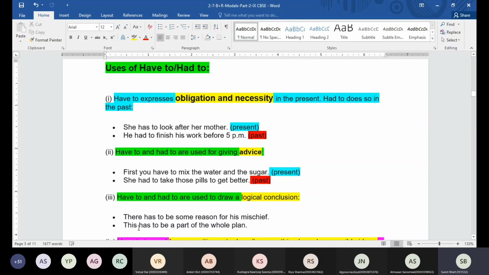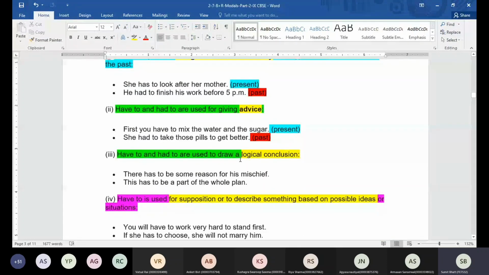We can say there must be, in place of there has to be. We can also go for there must be some reason for his mischief. Okay, there is no issue in that. It's just for the obligation. If there is an external obligation, we have to use has to, have to, had to. And if you talk about the obligation imposed by the speaker, then we have to go for the word must.